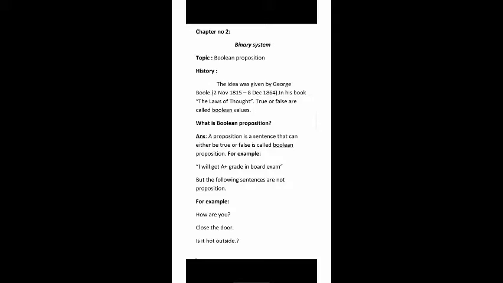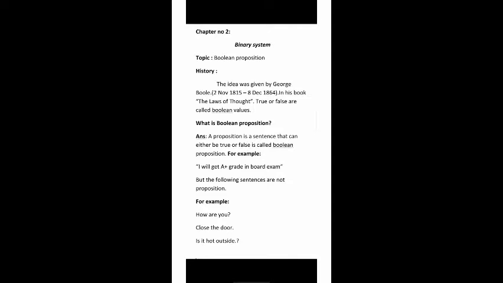The idea was given by George Boole, 2 November 1850 to 8 December 1864, in his book The Laws of Thought. True or false are called Boolean values. Okay, true or false are called Boolean values.